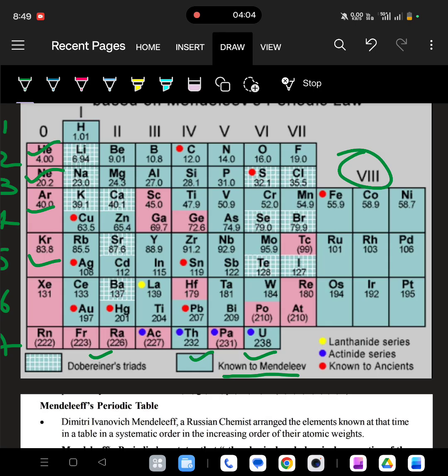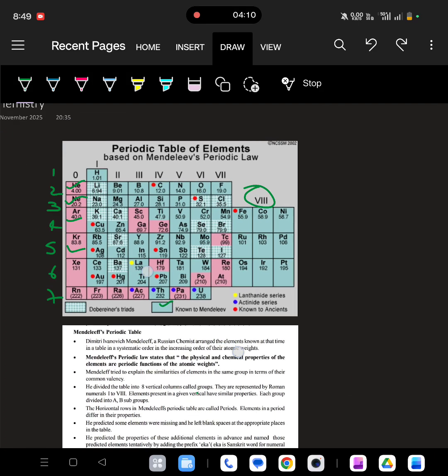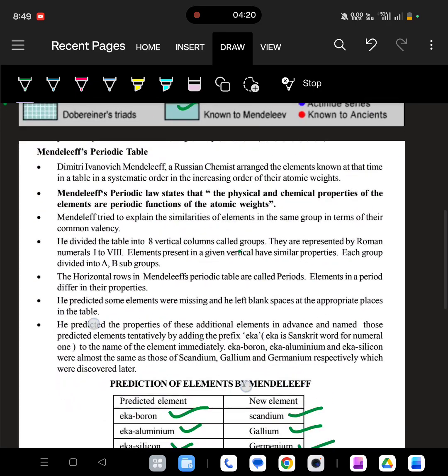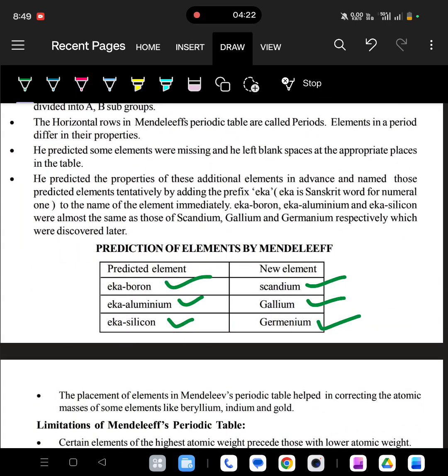And these pink colored boxes are the upcoming new elements which he predicted, which were going to be discovered. Especially he predicted scandium, gallium, germanium: eka-boron, eka-aluminium, and eka-silicon.